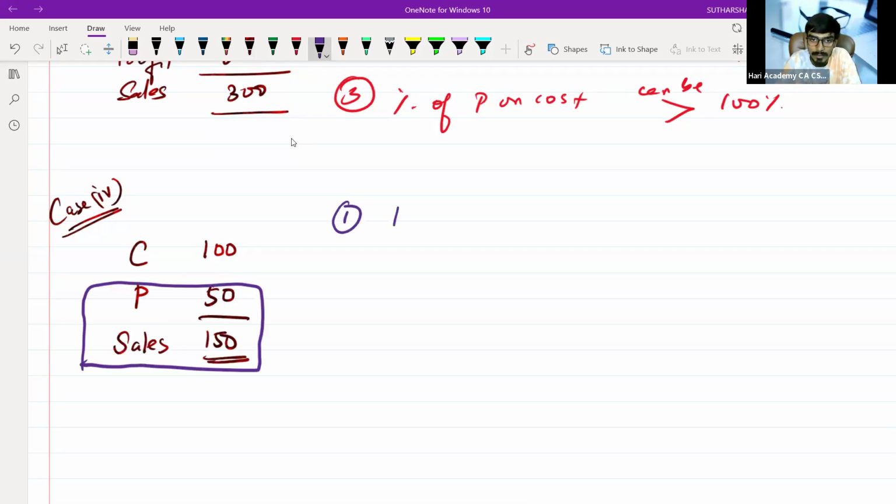Think and answer. By just looking at profit 50, sales 150, what are you going to understand? Profit is less than sales. Profit can be less than sales.